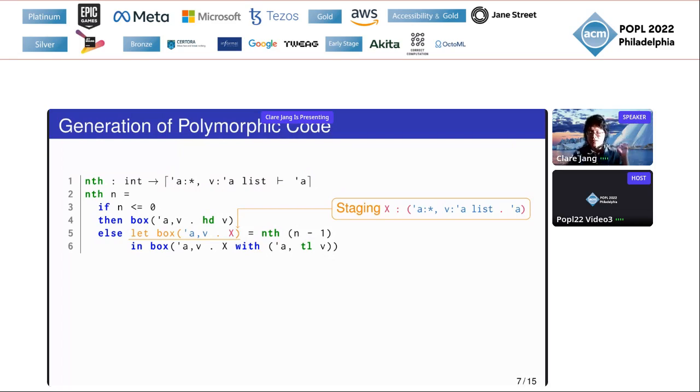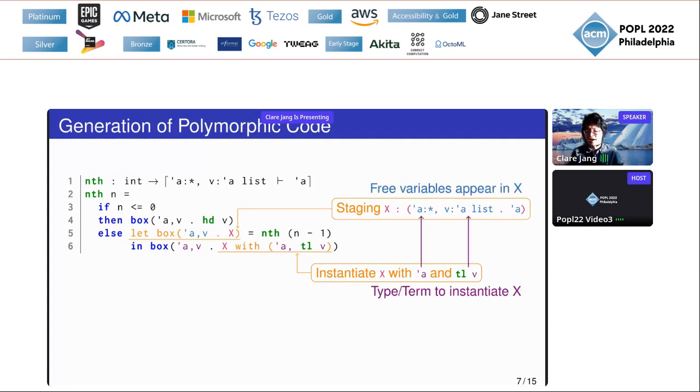Once we have a staged code template X, we can instantiate it using with. In this example, we substitute this violet 'a found in line 6 for the free type variable 'a in X, and the tail of the violet v for the free term variable v in X.